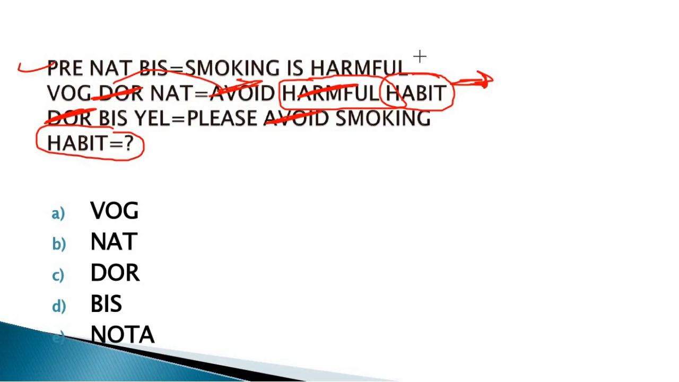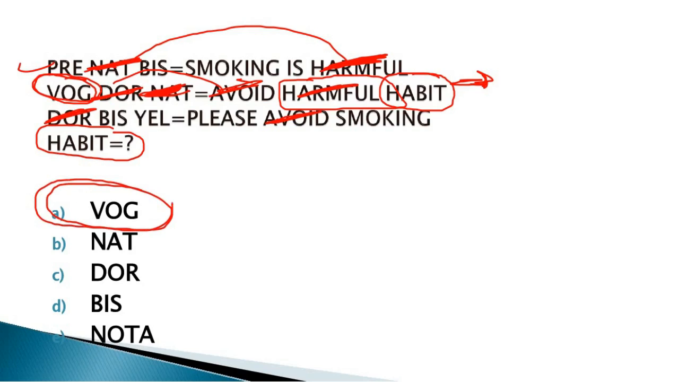The word "harmful" is present in statement 1 and statement 2, which have the same coding for "harmful". It means BIS and NAT. Sorry, NAT is the coding for "harmful". Habit means VOG. VOG is your answer for habit. It means option number A is the correct answer for this question.